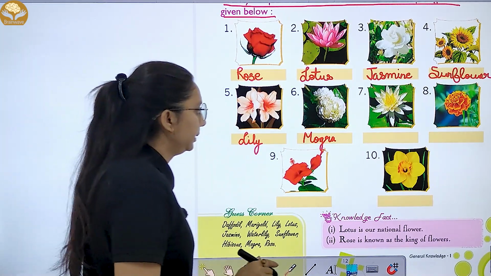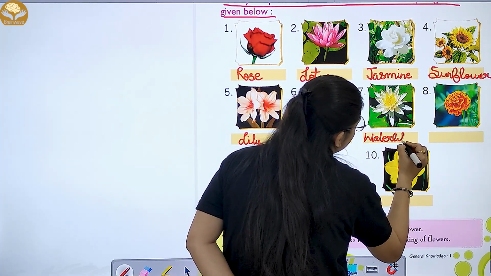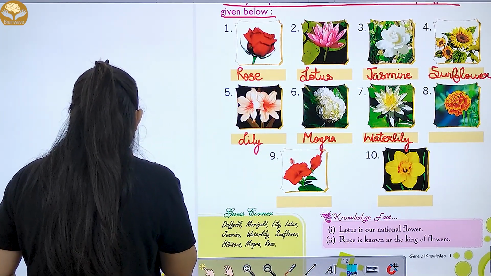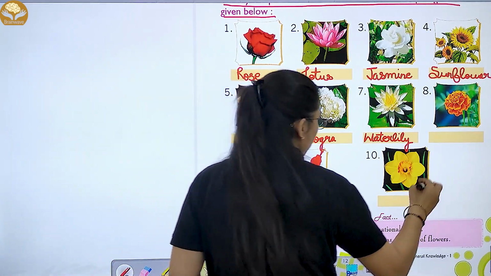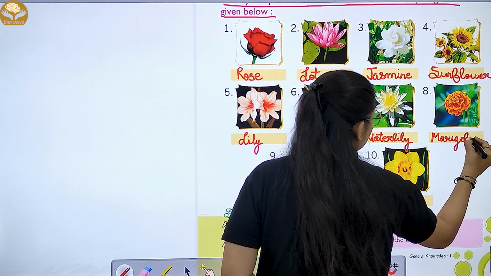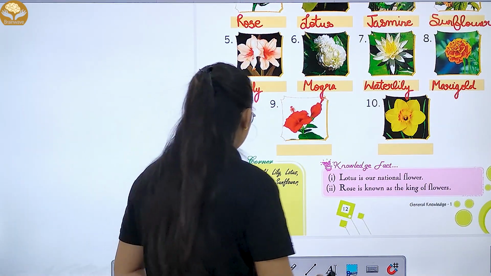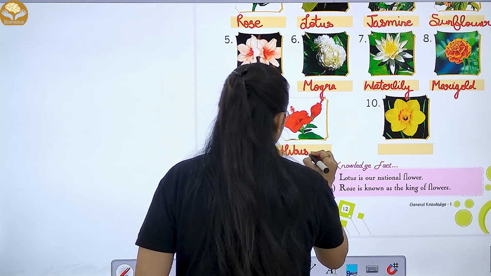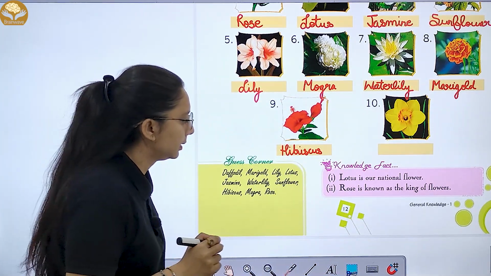Seventh one, it is water lily. Eighth one, it is marigold. And ninth one is hibiscus. And then 10th one is daffodil.